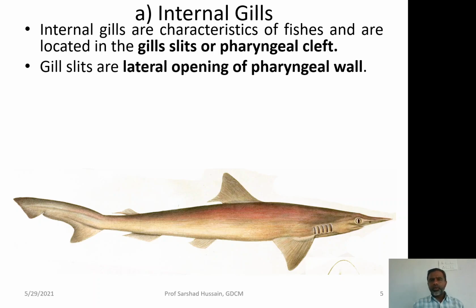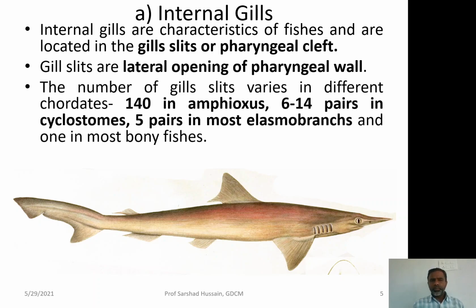So, they are the lateral opening of the pharyngeal wall. How many slits will be present? This number varies from one animal to another. For example, about 140 gill slits may be present in Amphioxus. There may be 6 to 14 pairs in Cyclostomes, the round mouth fishes.